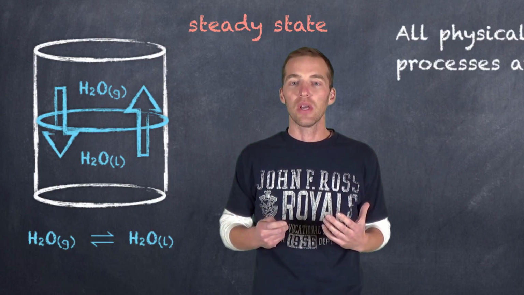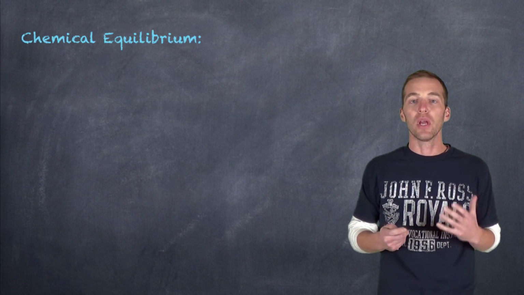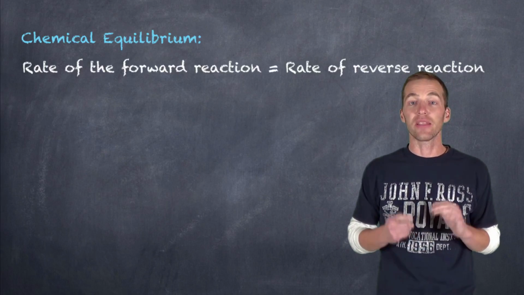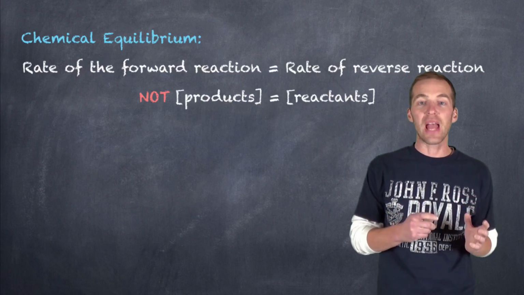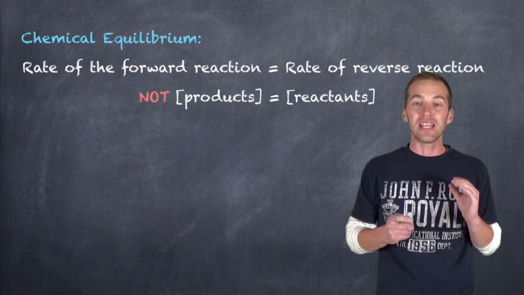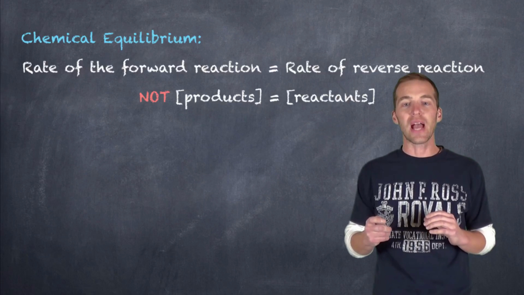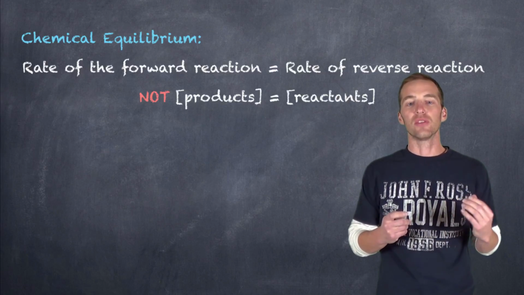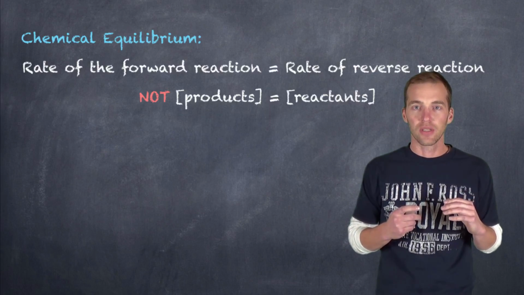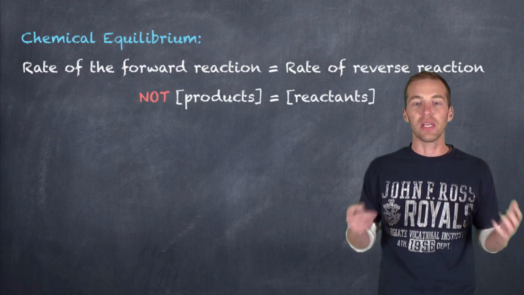So when we deal with equilibrium, and more specifically in chemistry, chemical equilibrium, we talk about the rate of the forward reaction equaling the rate of the reverse reaction. Now this doesn't mean that the concentrations of the reactants are equal to the products, and that's a really important thing to note. Equilibrium is not achieved when the concentration of the products is equal to the concentration of the reactants. It is achieved when the rate of the forward reaction is equal to the rate of the reverse reaction.